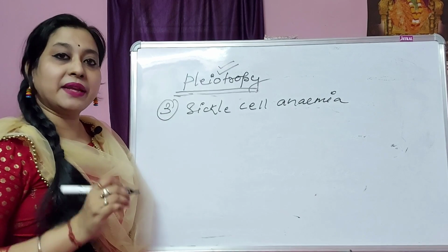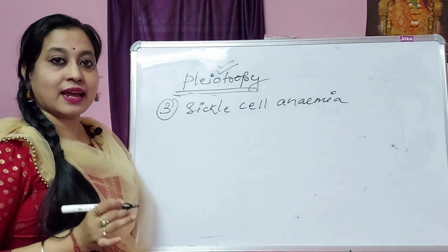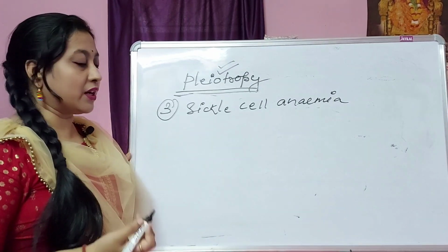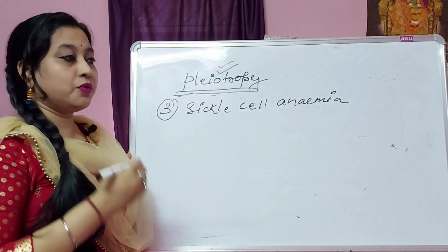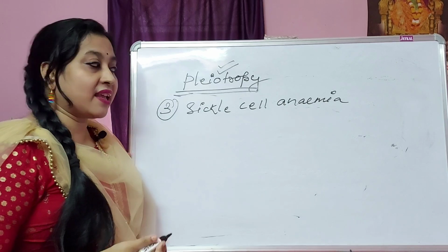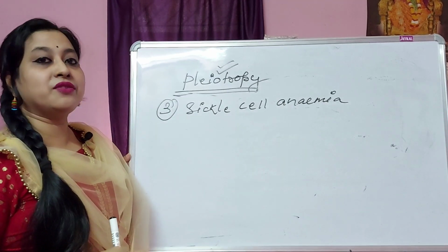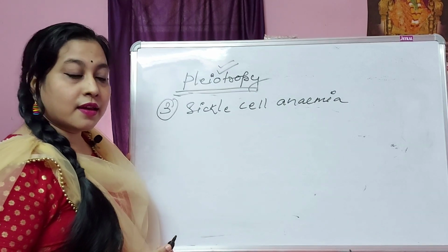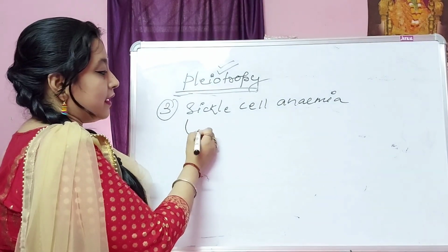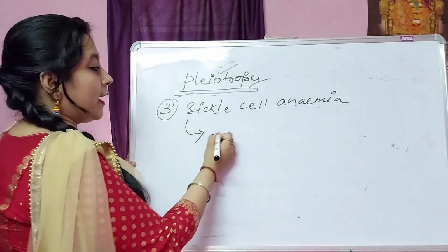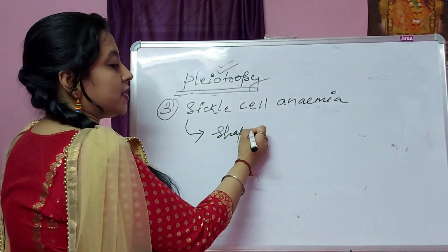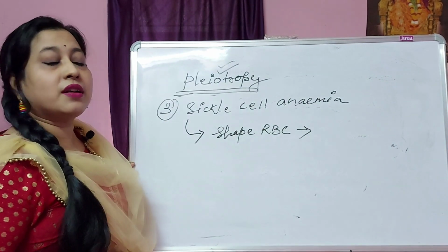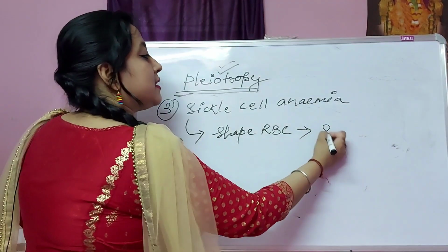There are alpha and beta hemoglobin polypeptide chains, which regulate all the hemoglobin functions. Due to a point mutation in the beta globin chain, the shape of the RBC changes from biconcave or disc shape to sickle shape,